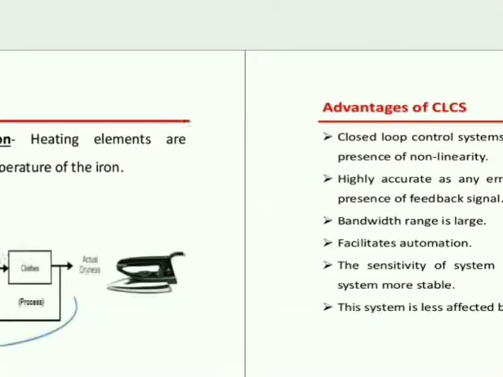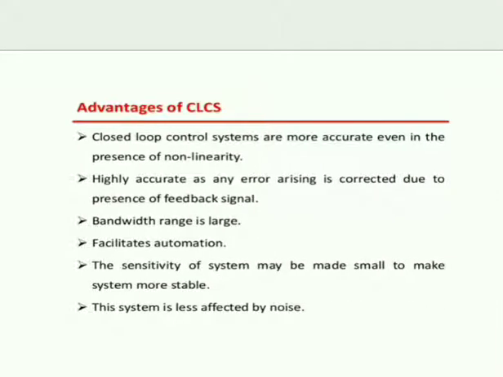Next, advantages of closed loop system. You can take the washing machine also as a closed loop system. If the washing machine checks the cleanliness of the cloths, then it is a control system. You can take an automatic toaster system also.